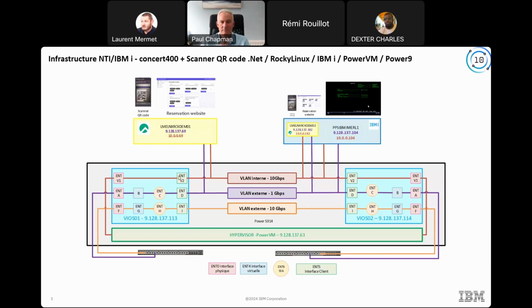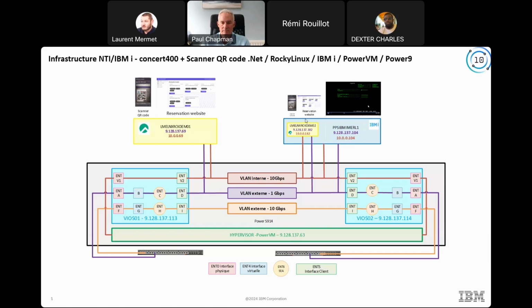And between the two VIOS, through the hypervisor's capability to virtualize the network, we created an internal VLAN between the VIOS and the different partitions of the P9. We have a Rocky Linux partition, which has two interfaces, one to the external VLAN and one to the internal VLAN. And we have an IBM i partition, which also has two interfaces, one to the external VLAN and one to the internal VLAN.